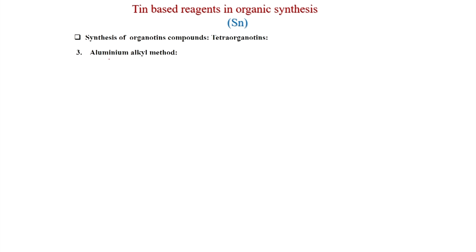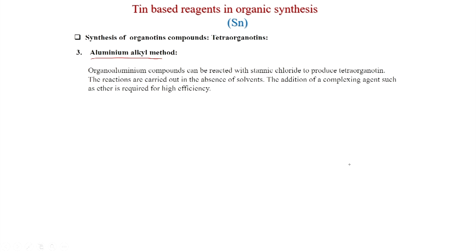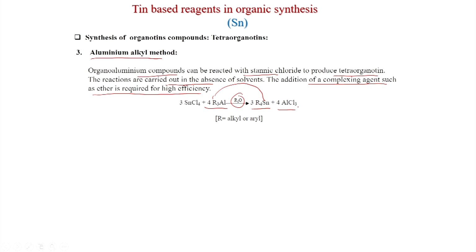Some more methods are there, the aluminum alkyl method also is there. So, organoaluminium compounds can be reacted with stannic chloride to produce tetraorganotin. The reactions are carried out in the absence of solvents. The addition of complexing agents such as ether is required for high efficiency. So, here ether is the solvent and this is the organoaluminium. So, this R then goes to the tin. So, you can see the tetraalkyl tin is produced, with this R coming from the aluminium, and aluminum chloride is produced. Here also R will be alkyl or aryl.